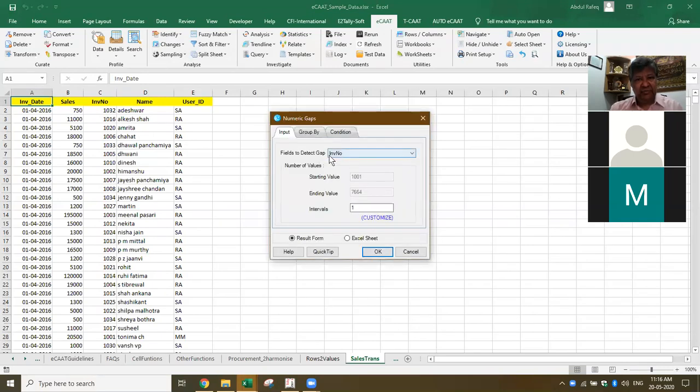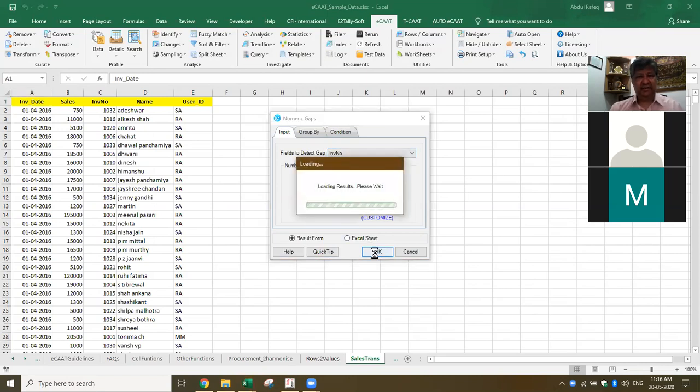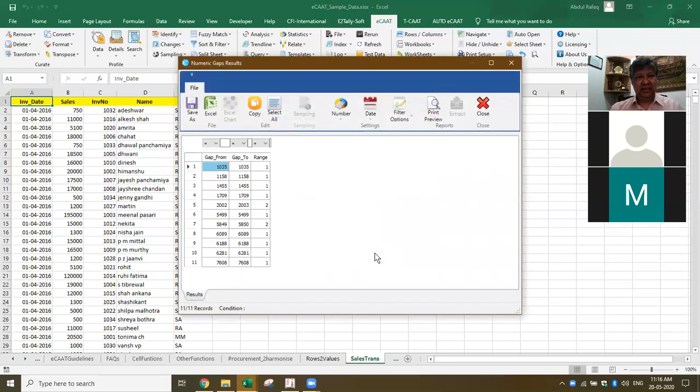Now here, by default it picked up the invoice, and gaps is based on the interval of 1. And I want to get the result. It has already selected the invoice number. I'll say okay. Now you find here, you remember 1,034 was a duplicate. Now I find here 1,035 is a gap, which means this invoice number itself is missing. 115 is missing. Like that, it gives me all the gaps at one shot.